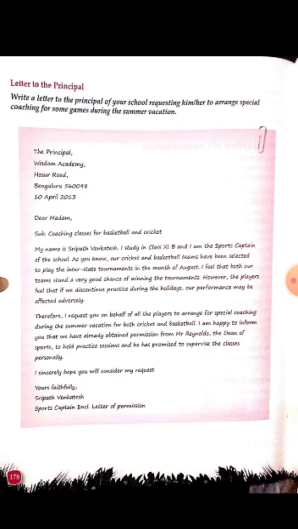Then dear ma'am or respected ma'am. Then subject, your subject will be there. Then you will mention the body of the letter. And then at last, I sincerely hope you will consider my request. Then leave one line space, yours sincerely, yours faithfully, and your name. In this way you will write a letter to the principal.